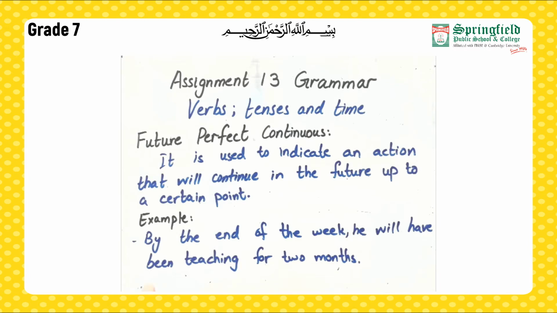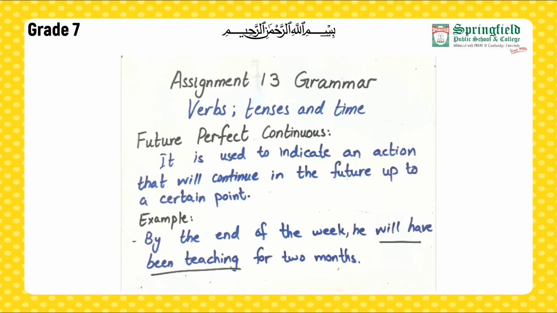Okay, so the example is by the end of the week, he will have been teaching for 2 months. Right? So this is continuing here, and this is the certain point given over here. By the end of the week, that is a certain point, he will have been teaching for 2 months. That is also a time period here. Okay, so this is how we make future perfect continuous.